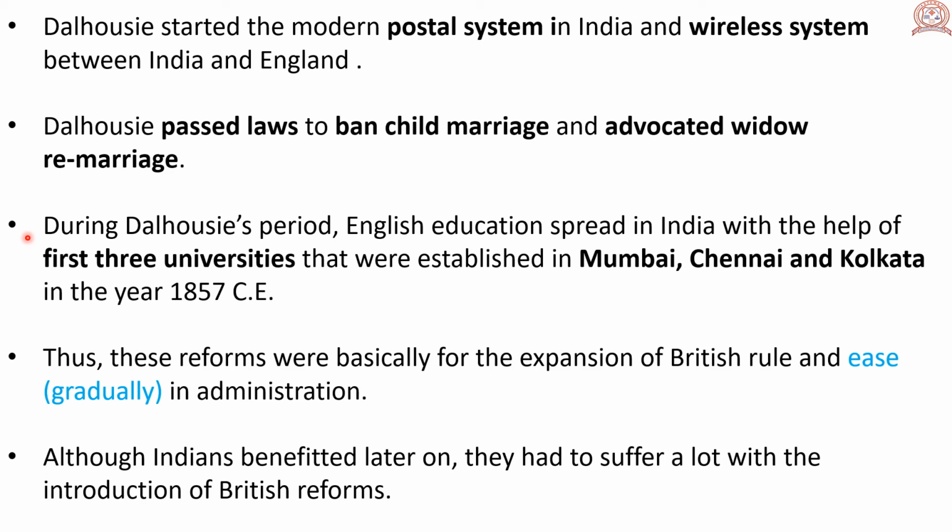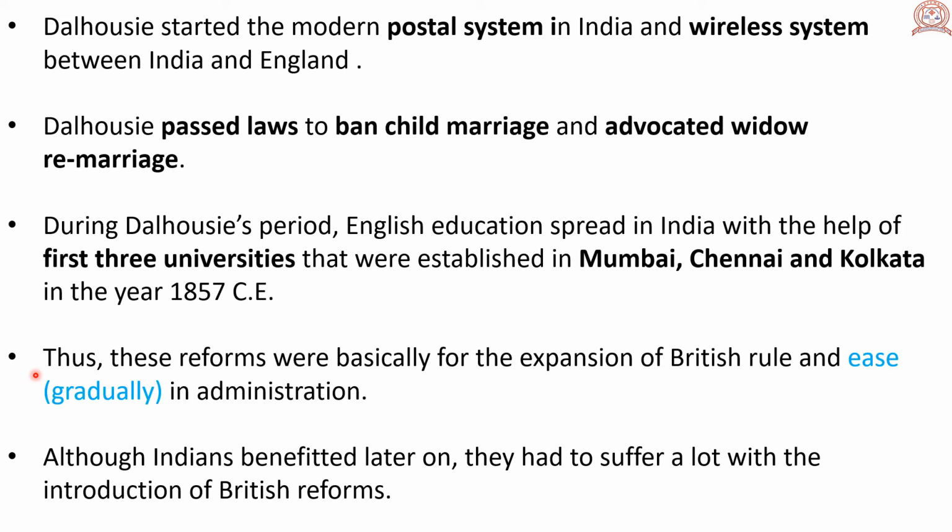During Dalhousie's period, English education spread in India with the help of the first three universities, established in Mumbai, Chennai, and Kolkata in 1857 CE. These were the first universities in India.